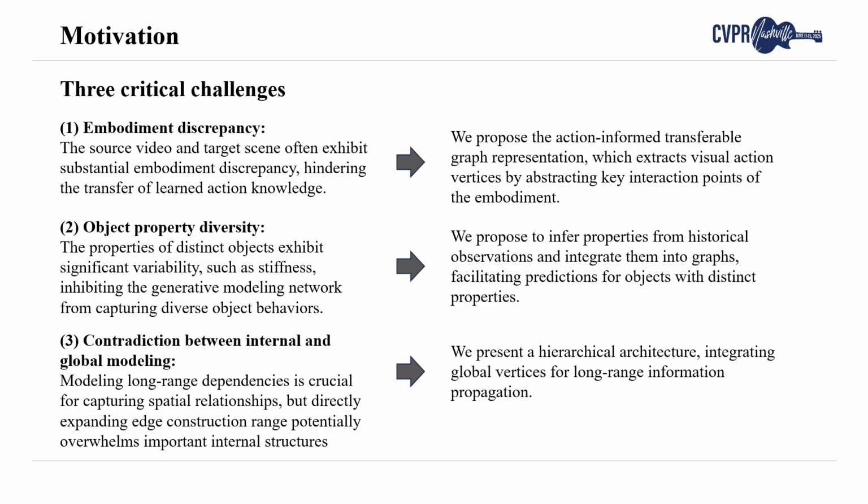Second, the properties of distinct objects exhibit significant variability, such as stiffness, inhibiting the graph modeling network from capturing diverse object behaviors. To address this challenge, we propose to infer properties from historical observations and integrate them into graphs, facilitating predictions for objects with distinct properties.